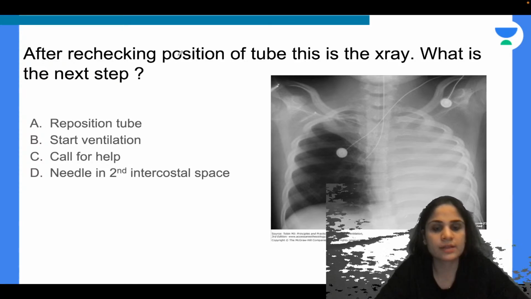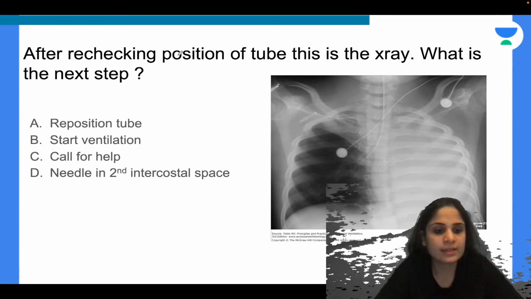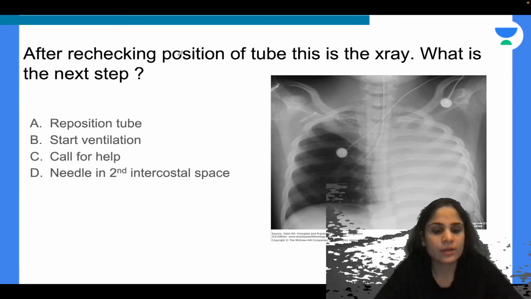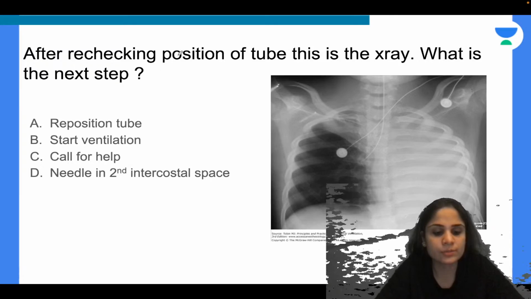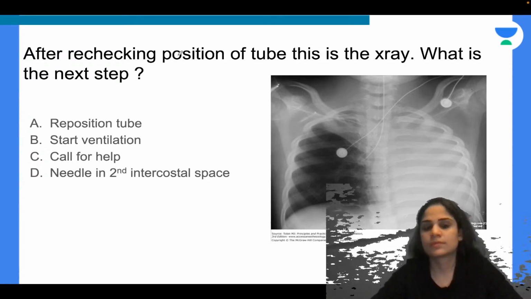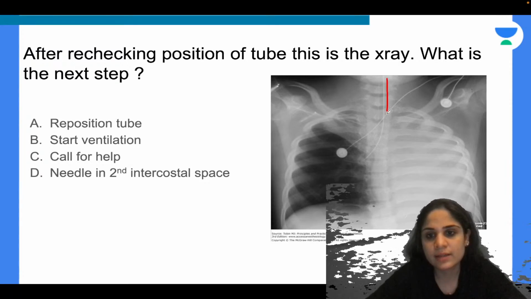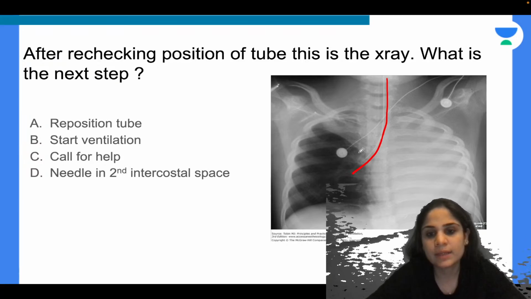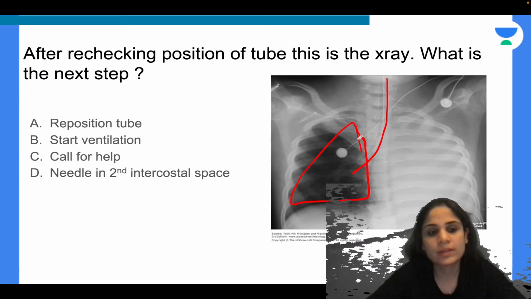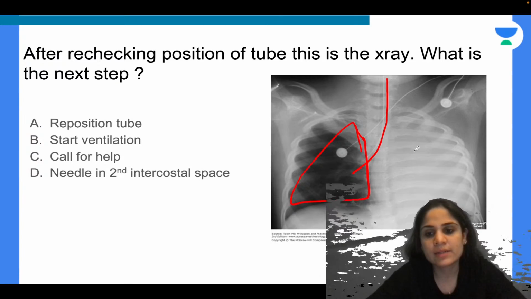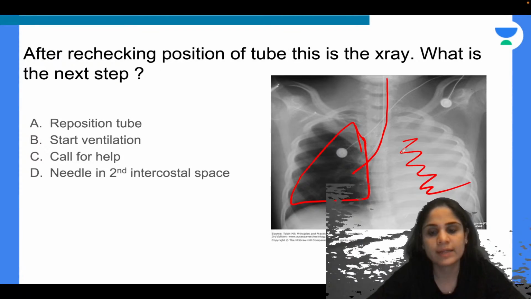Okay, Staphylococcus is saying you'll reposition the tube. Anjana is saying single lung ventilation. Any other answers? Okay, so where exactly is your tube, guys? You can see in the X-ray where exactly is the tube. Yes, in the tube it is visible over here. As you can see, the tube is going into the right main bronchus and it is ventilating only the right side lung. So right lung is ventilated, left lung is absolutely collapsed, and that's why it's looking like a whiteout.